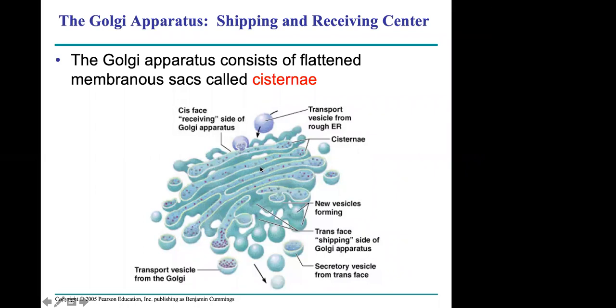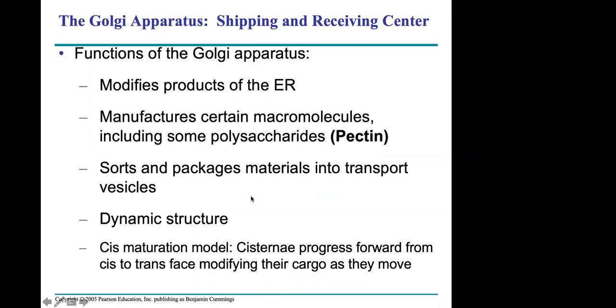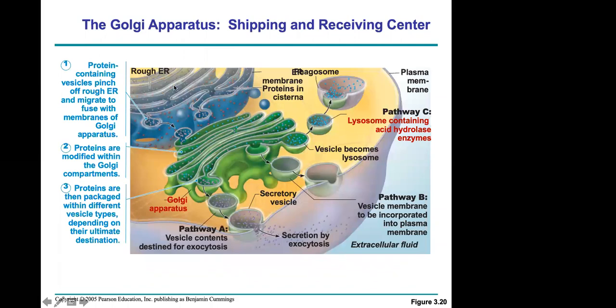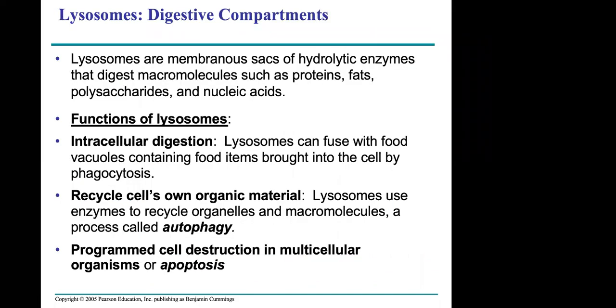The enzymes in the Golgi membrane folds modify the proteins so that they ultimately become functional. The Golgi apparatus is a dynamic structure. It manufactures polysaccharides, sorts and packages materials, and modifies the products of the ER. Just know that. This slide is a nice, good summary of the endomembrane system and its function. Thoroughly know this, quiz yourself on this. Whatever I explained so far is all put together here.